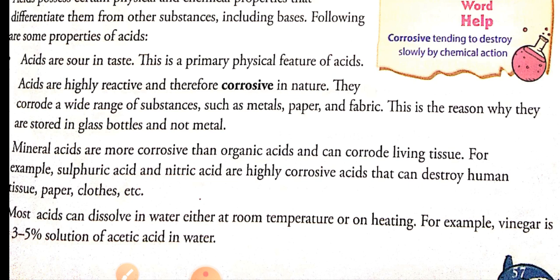They can even corrode your tissue, paper or the human body. You have seen that if an acid falls on a human body, it causes a large scale burn. This is only because mineral acids are highly corrosive.